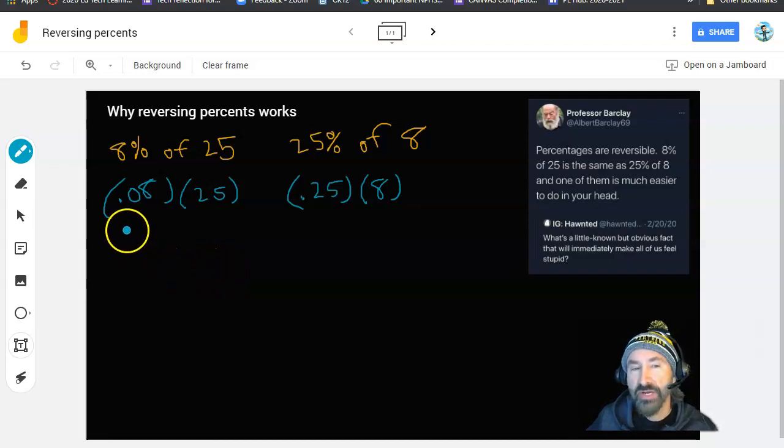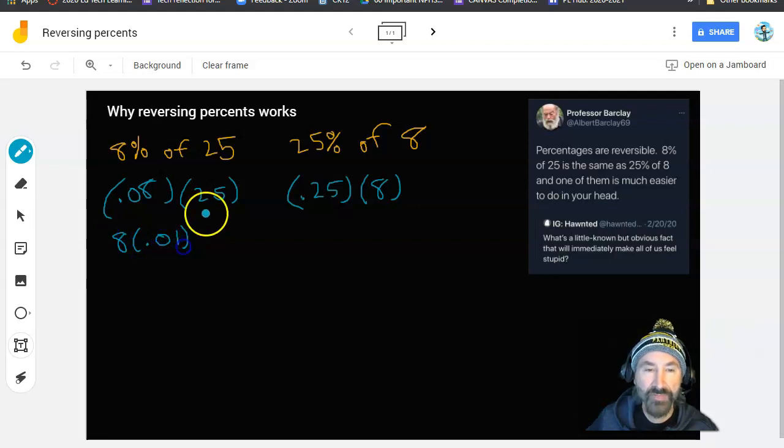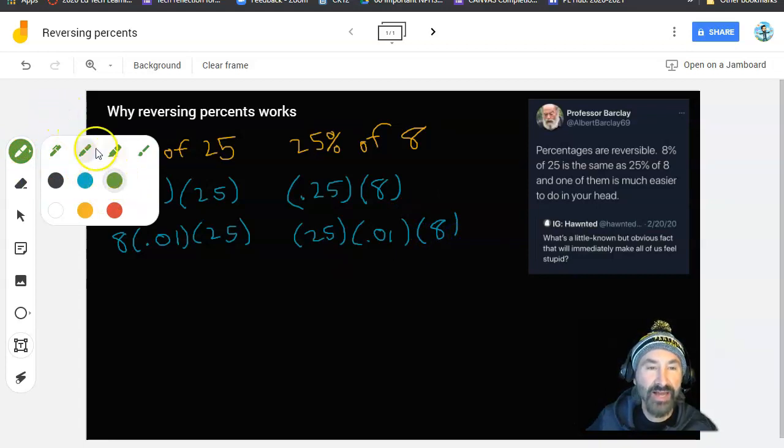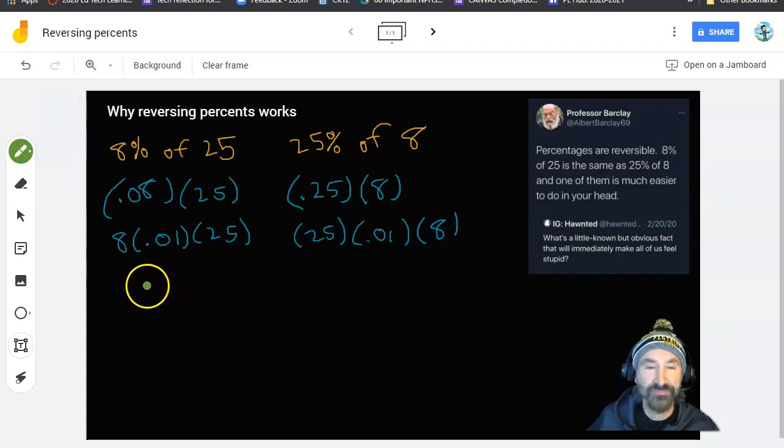Well, watch this. 0.08 can actually be rewritten as 8 times 0.01 and then times 25. And 0.25 can be rewritten as 25 times 0.01 and then times 8. Oh, by the way, we need to switch to a new color. I like these things to be as colorful as possible. Okay, so now you still might be saying, well, but they still don't look the same. This one is in a different order than this one.